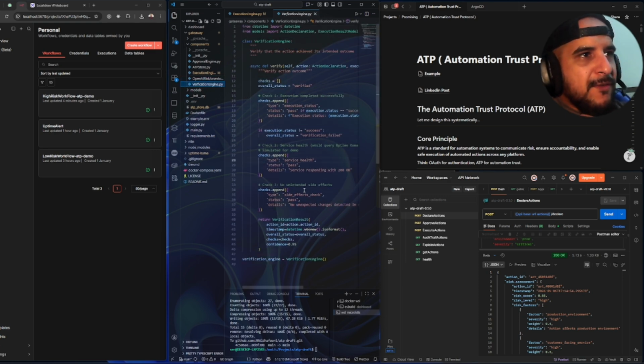And finally, we have the verification engine. Again, I tried to keep this very simple. Currently, our verification engine is just, there are no checks, right? There are no checks, as you can see right here, just to get things going, just to help me finish this demo.